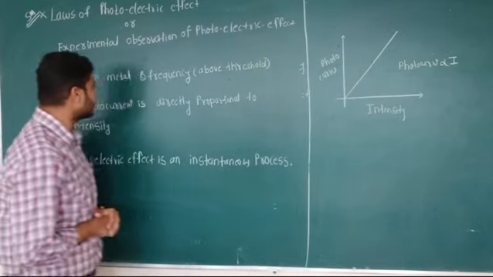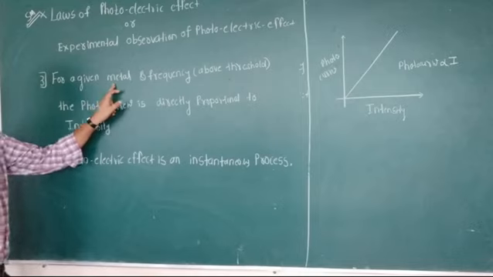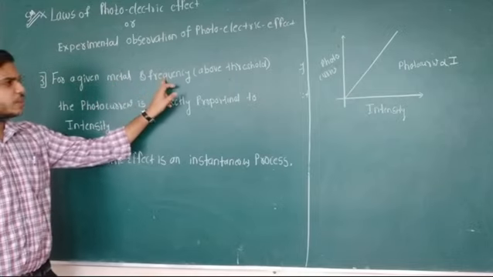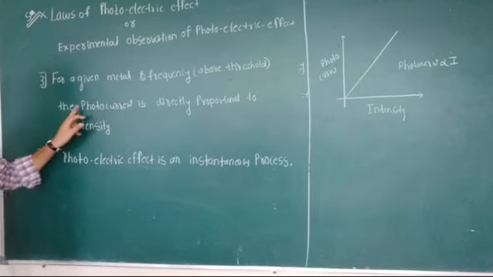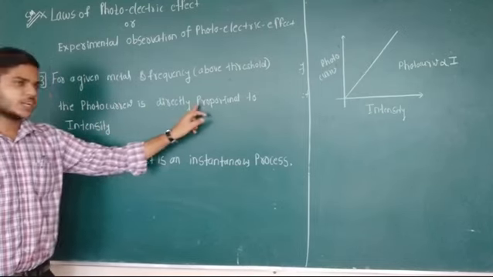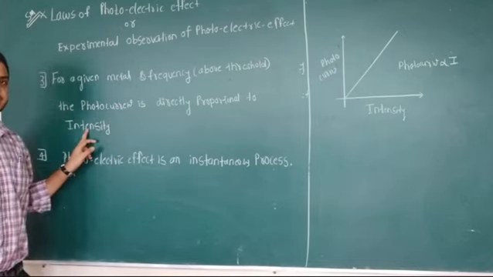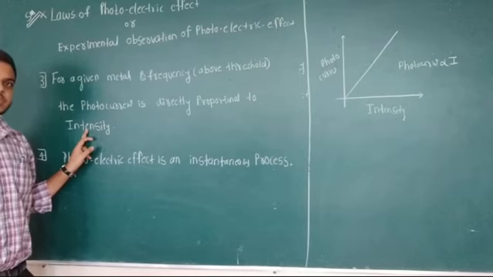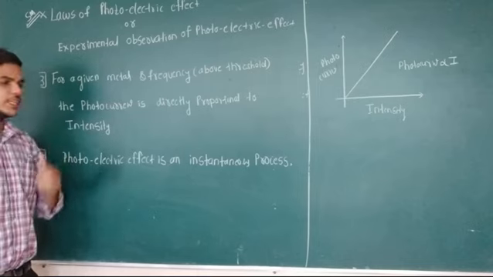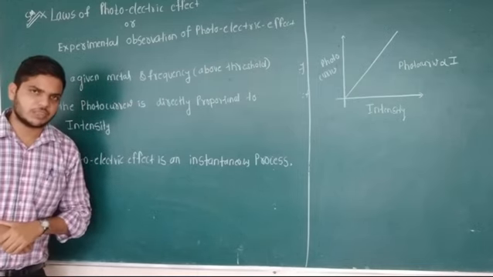Now, what is the third observation? For a given metal and a frequency, the frequency must always be greater than the threshold frequency. Then the photocurrent is directly proportional to the intensity of the radiation. The photocurrent is independent of the frequency. It depends upon the intensity. This is the third observation.